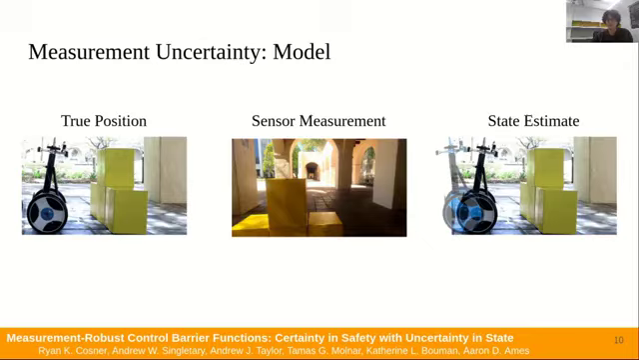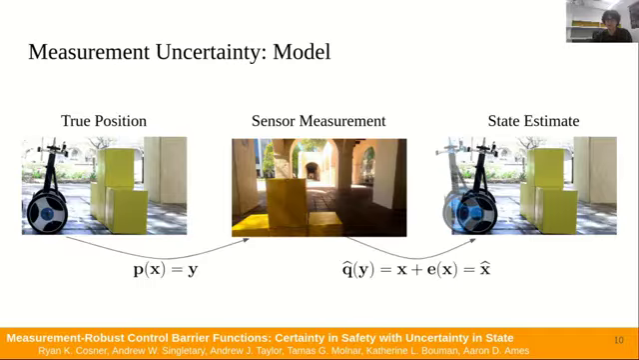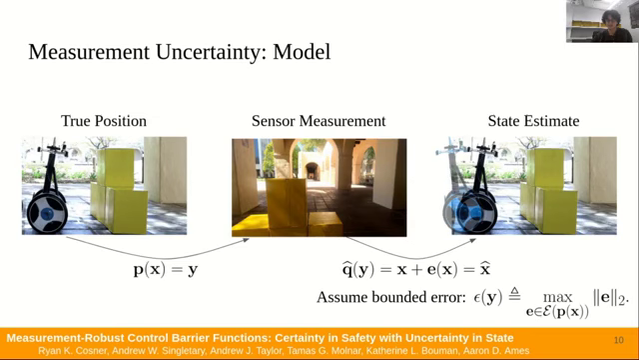First, we map the true position of the Segway x to a sensor measurement y using some function p. In this case, the sensor measurement is the camera image feed. Next, we use a state estimator q hat, which maps from the measurement to an estimate of the state x hat. This estimate may not be correct, and we denote this error as the function e of x. We further assume that this error is bounded.